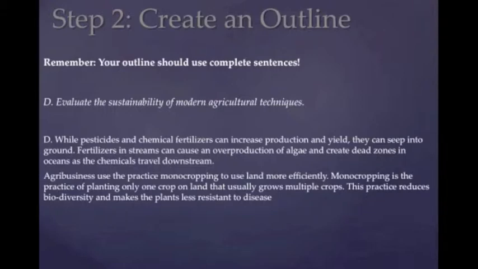Agribusiness use the practice of monocropping to use land more efficiently. Monocropping is the practice of planting only one crop on land that usually grows multiple crops. This practice reduces biodiversity and makes the plants less resistant to disease.